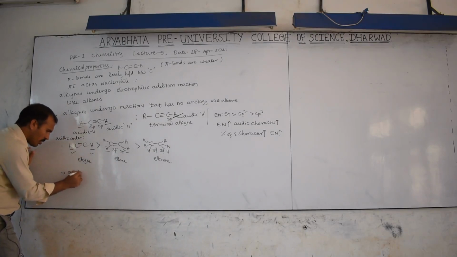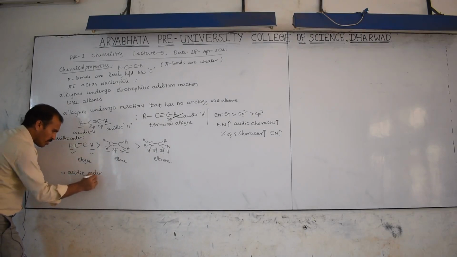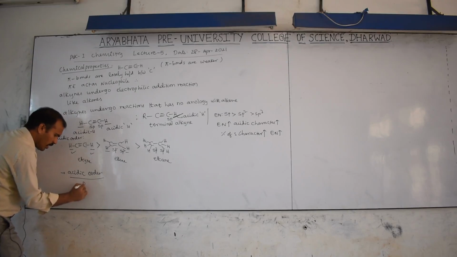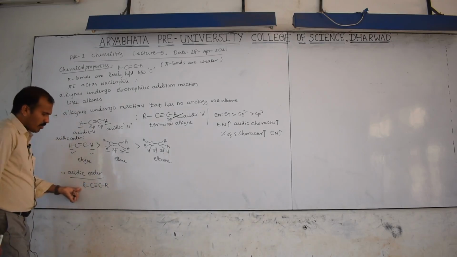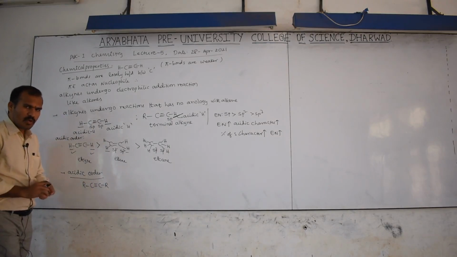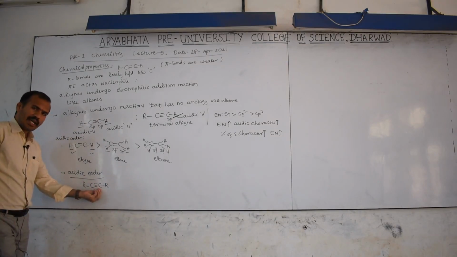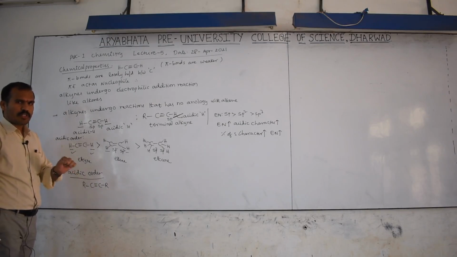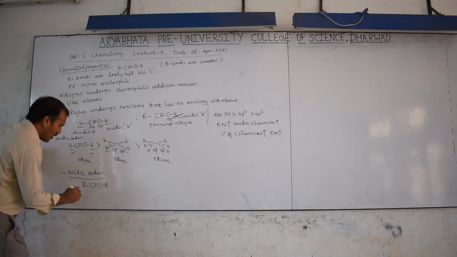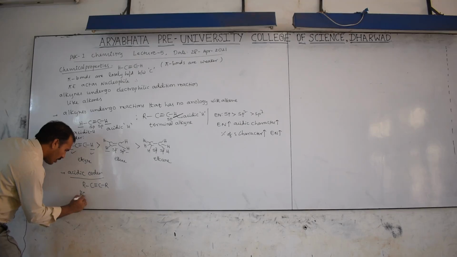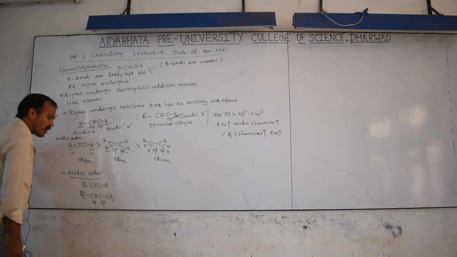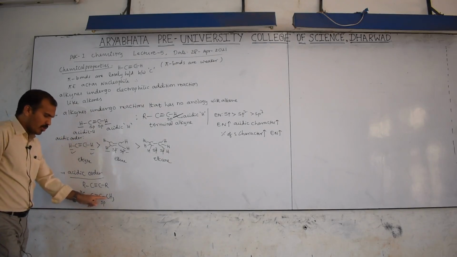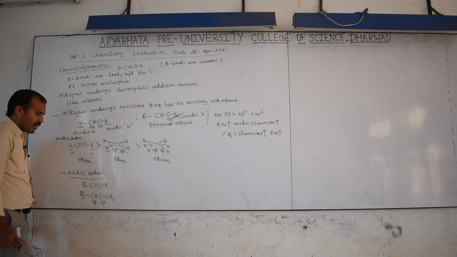Again acidic order: R, C triple bond, R, these are nothing but CH3 groups. One example, CH3, C triple bond, CH3. To this sp hybridized carbon only carbon is bonded, not hydrogen. Therefore these are not acidic hydrogens.